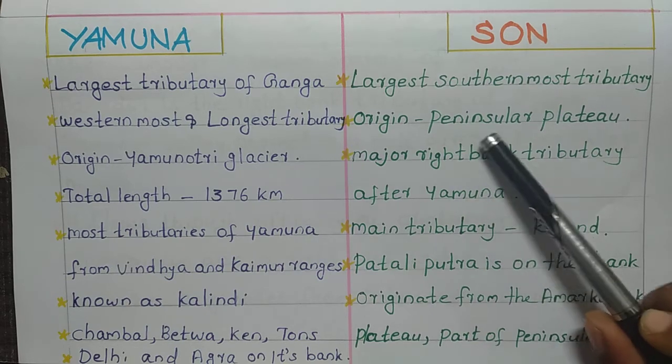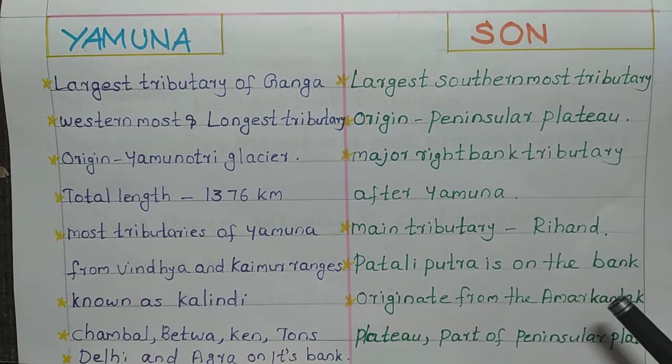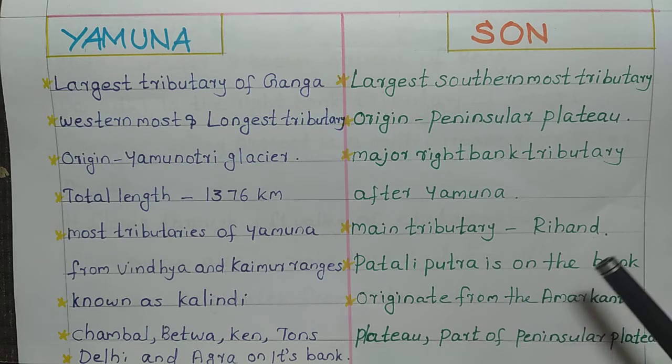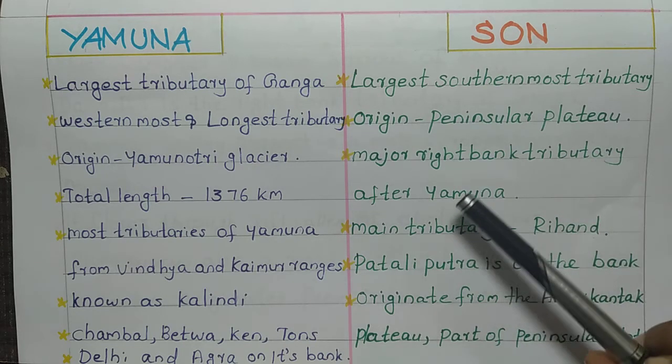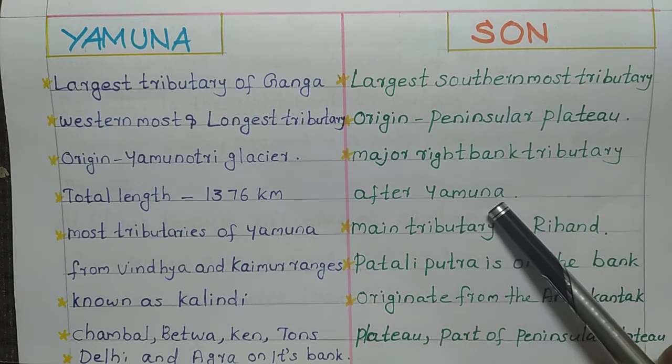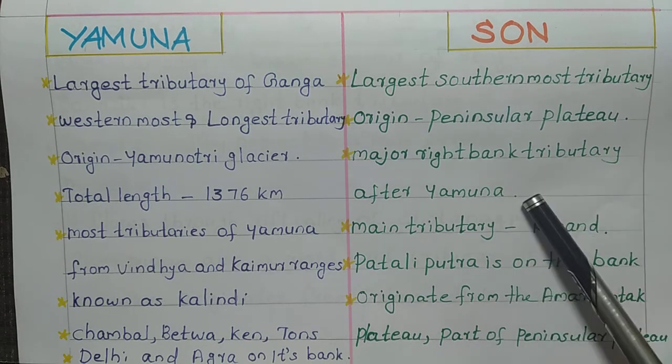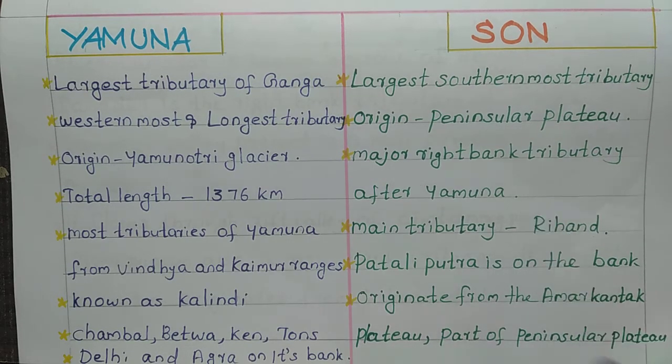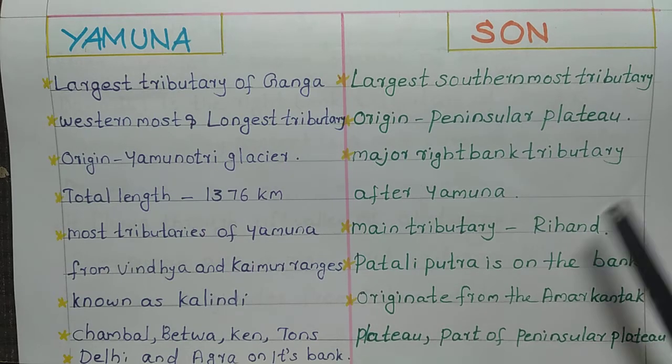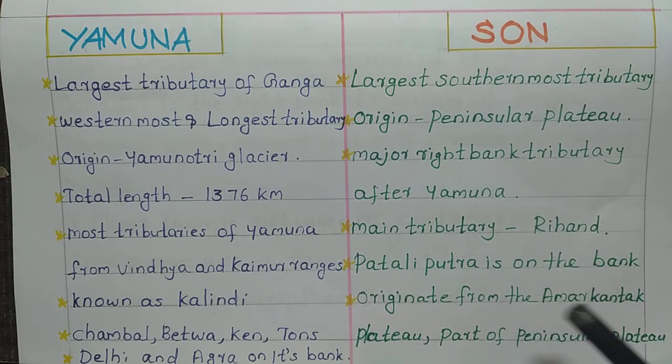River Son originated from the Peninsular Plateau and is the major right bank tributary after Yamuna, because Yamuna is the longest and largest right bank tributary.